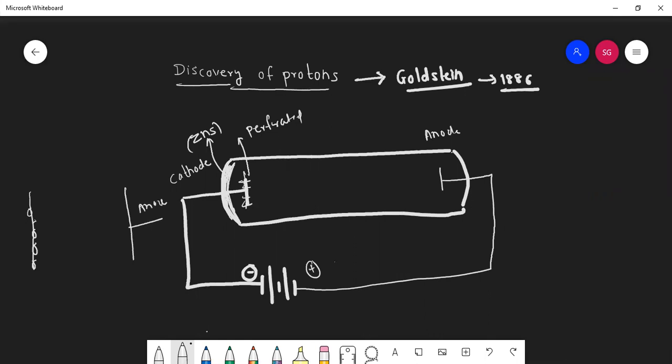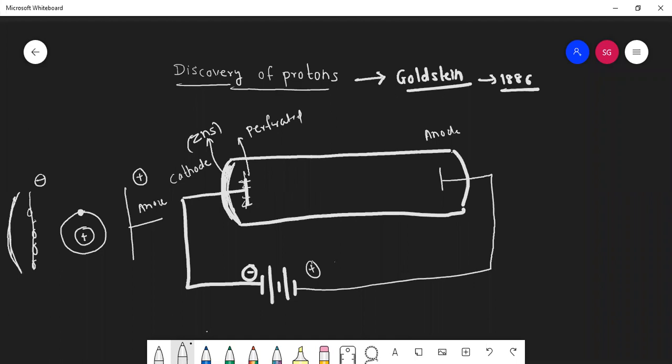So if we take again the hydrogen gas at a very low pressure, this is the electron of the hydrogen and this is proton. This is the positive terminal and this is the negative terminal. Now this time the ZnS screen was here.